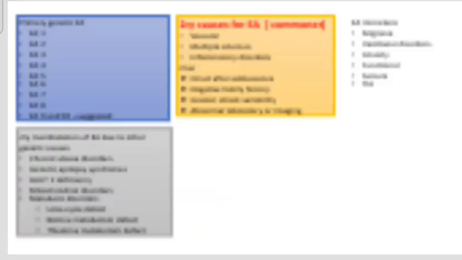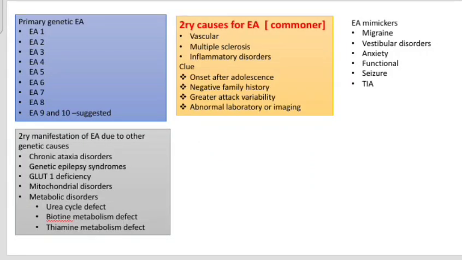Okay. We can divide the etiologies of episodic ataxia into primary genetic episodic ataxia, secondary episodic ataxia, and episodic ataxia mimickers. First we'll see the list of episodic ataxia mimickers. It can be migraine, vestibular disorders, anxiety, functional disorders, seizures, transient ischemic attack. Likewise, the list goes on, but sometimes true episodic ataxia also can be mistaken as functional.